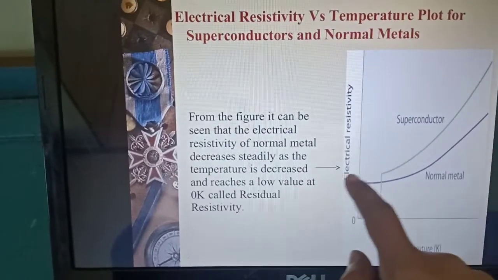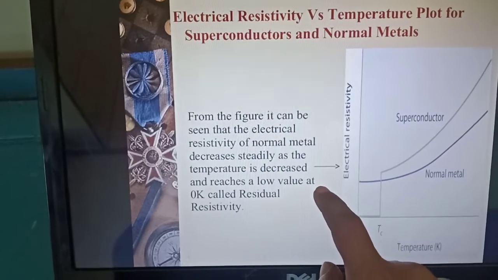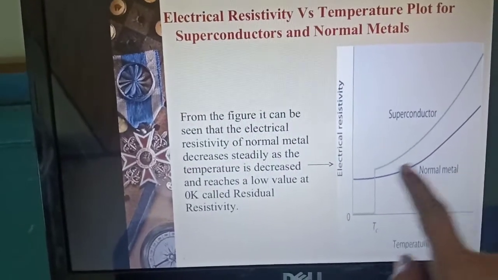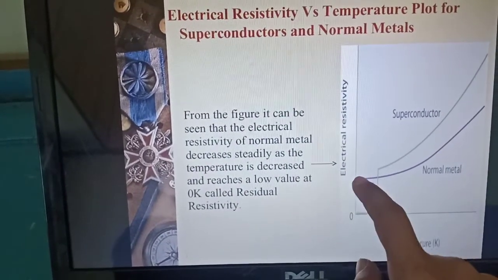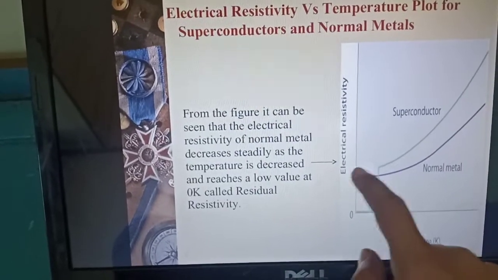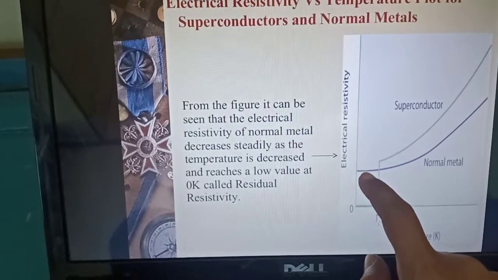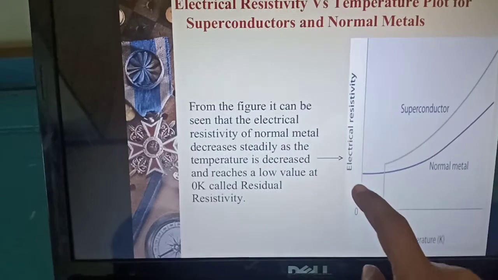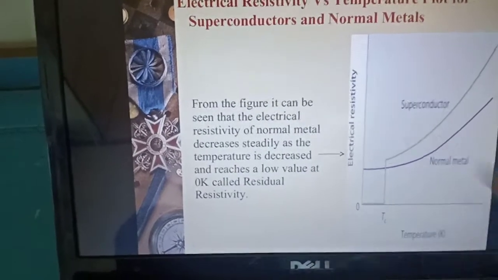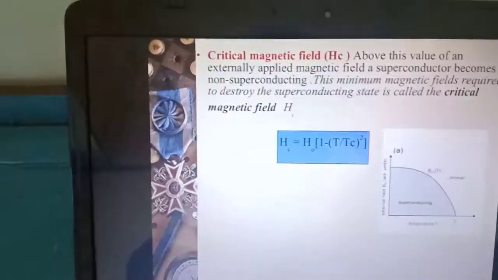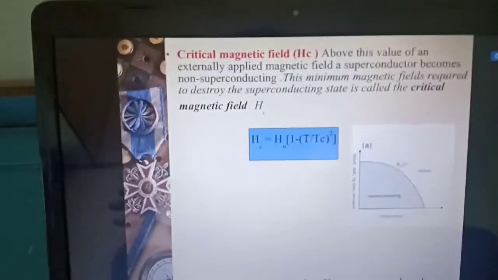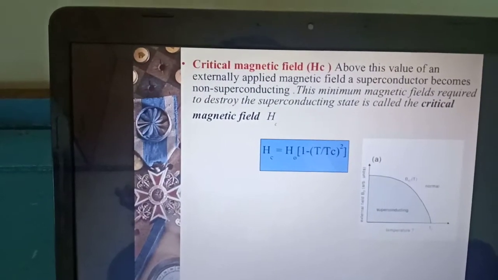So as the temperature decreases, the resistivity also goes on decreasing steadily. This is all about the critical temperature or the transition temperature.